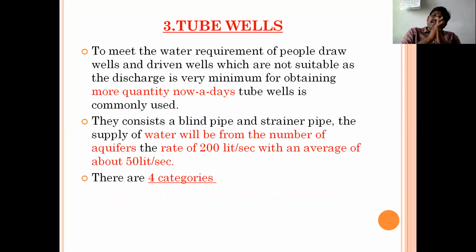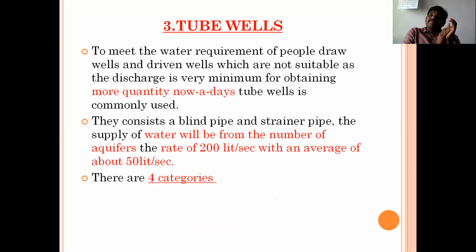What is this tube well? In the first case, the requirement is 20 cubic meters. Here, if the requirement is more, tube wells can meet the requirement at the rate of 200 liters per second, with an average of about 50 liters per second.